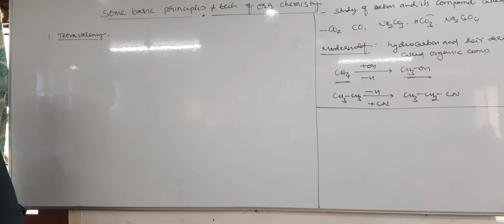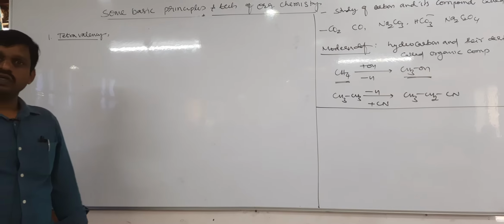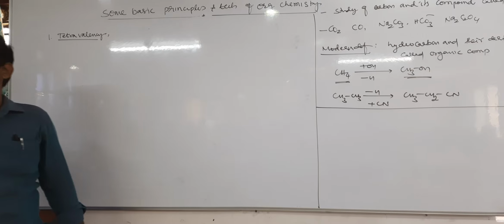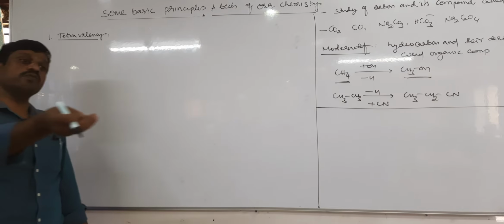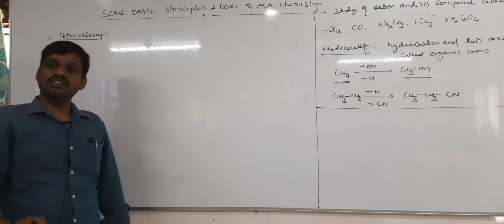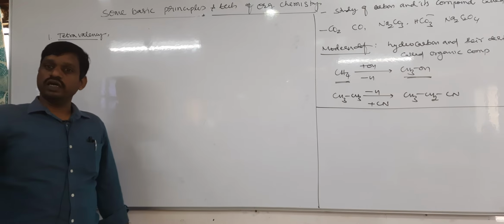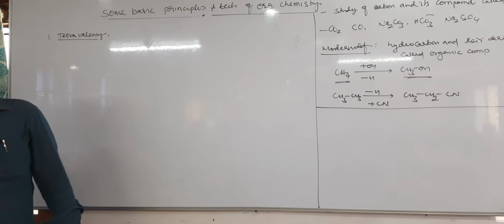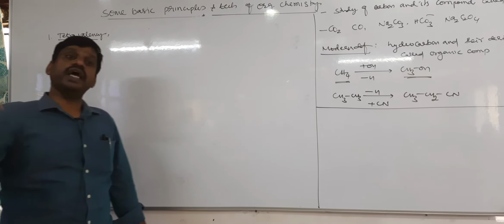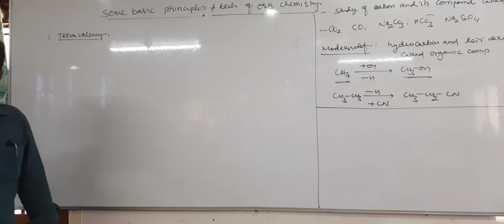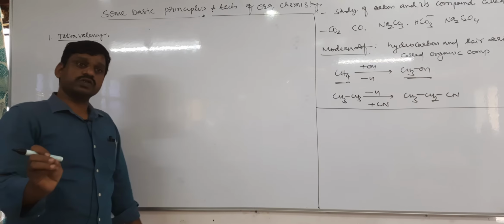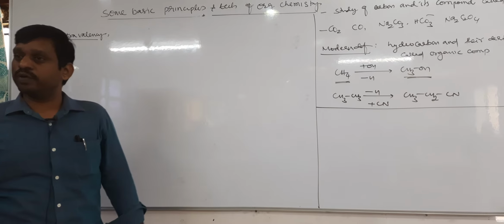The valency of carbon is 4, right? So valency is only 4. It never forms 5 bonds. There may be a possibility of 2 bonds, 3 bonds, but that is unstable, sometimes stable also. But its valency is maximum 4. Can it expand its valency beyond 4? No. Right? Then tell me, is tetravalency the only reason for the formation of many compounds?